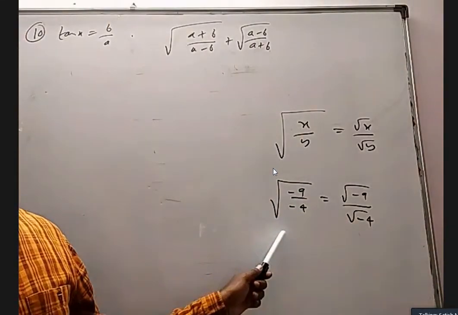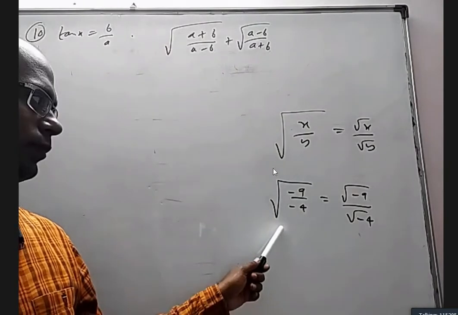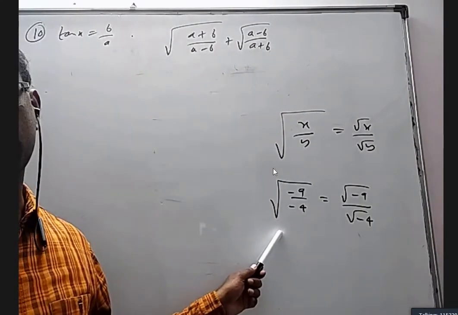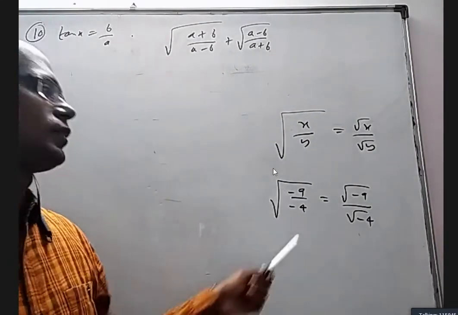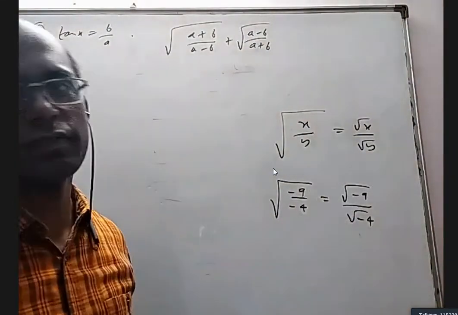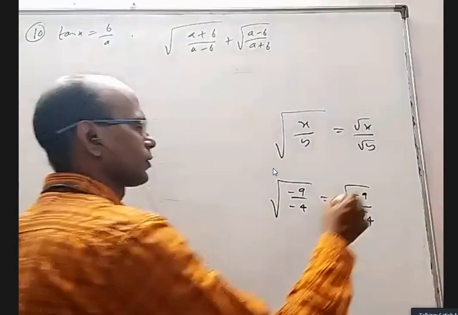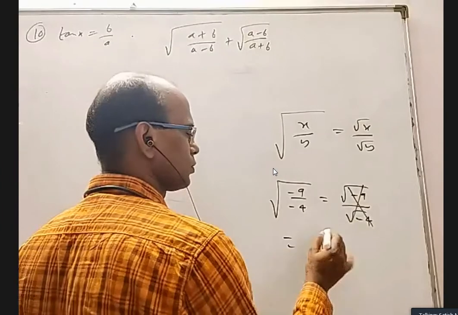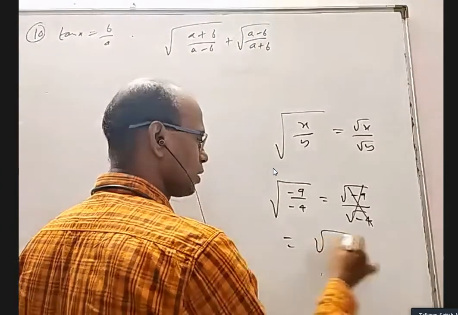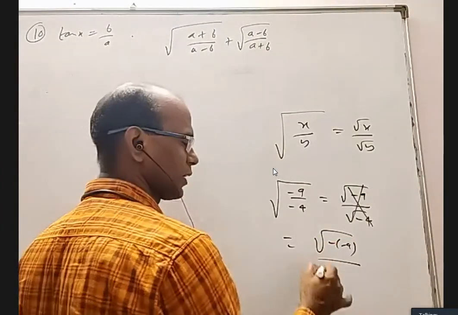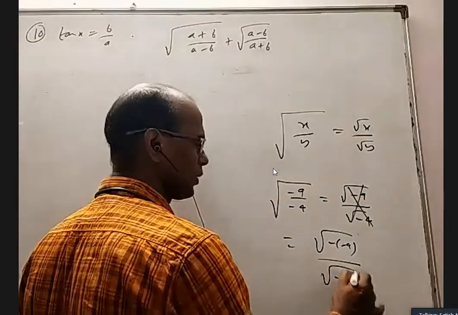Is LHS defined or not defined? LHS is defined, and RHS is not defined. So the actual answer for this is the square root of the mod of minus 9, which is plus 9, by root of minus 4.